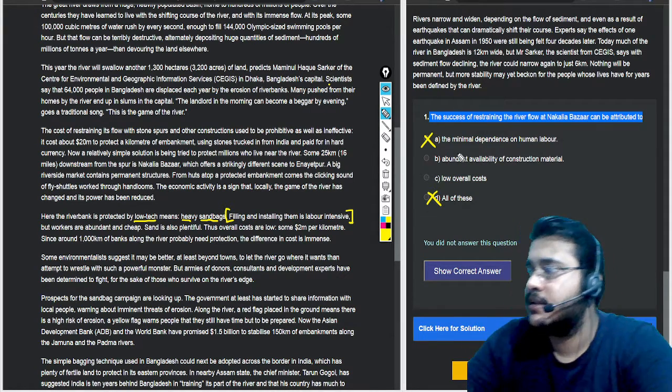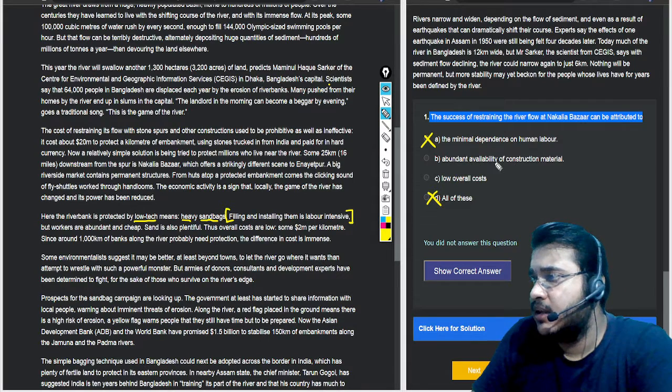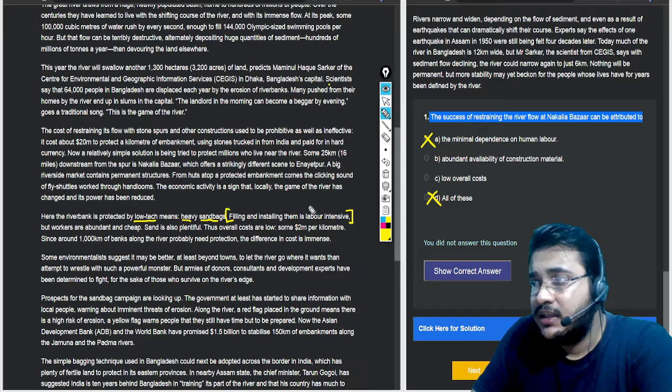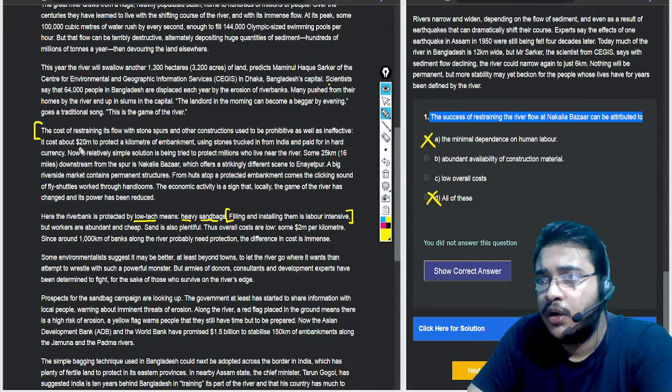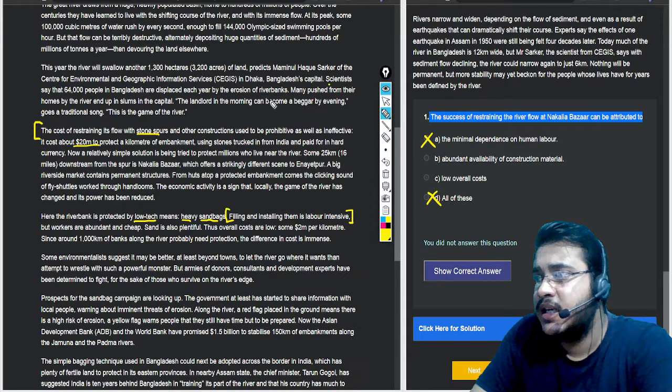Hope that makes sense. Now the next one is abundant availability of construction material and low overall costs. The one thing that they're constantly saying in this is, from that 20 million stone spurs taken from India, 20 million stone spurs which was taken from India.